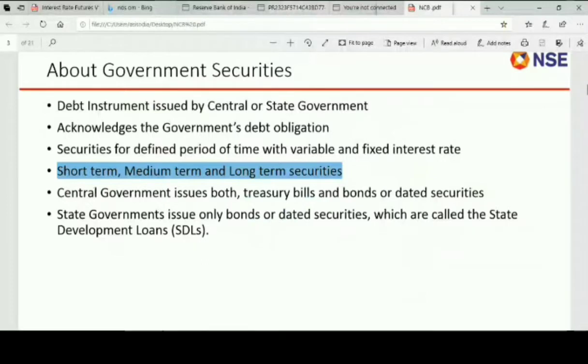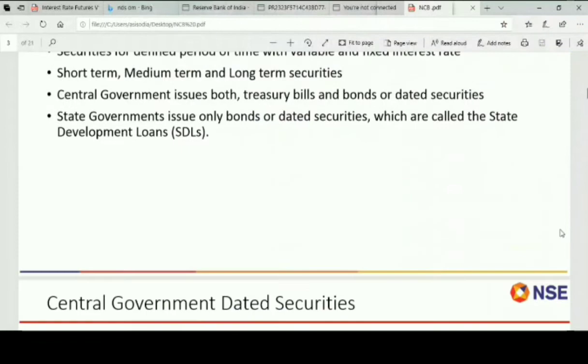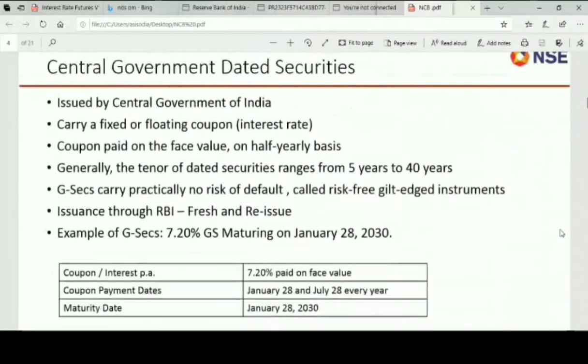Okay. Then you have central and state government also. So previously, when non-competitive bidding started, you could only invest in central government securities. Now, state government securities are also available, which offer better returns. So this is an example.